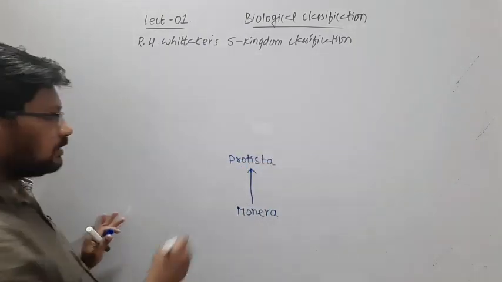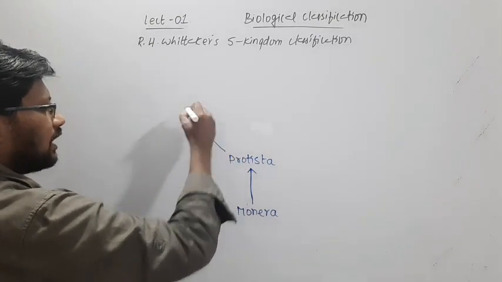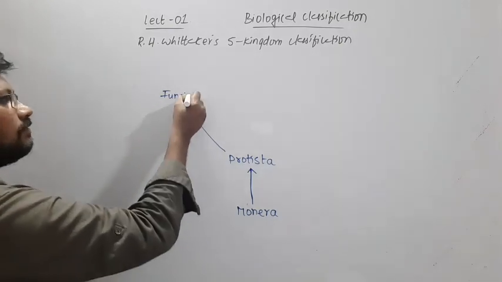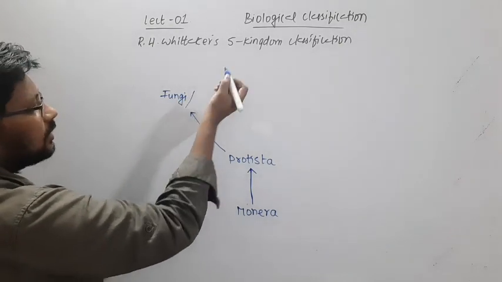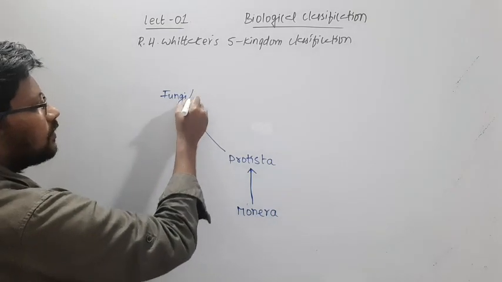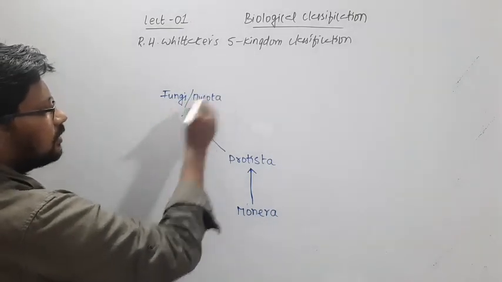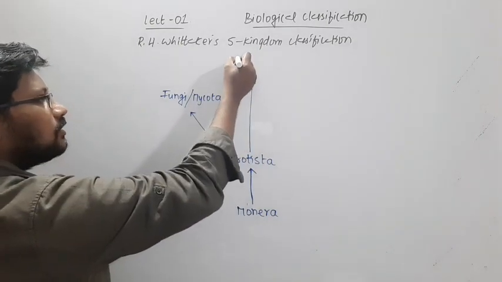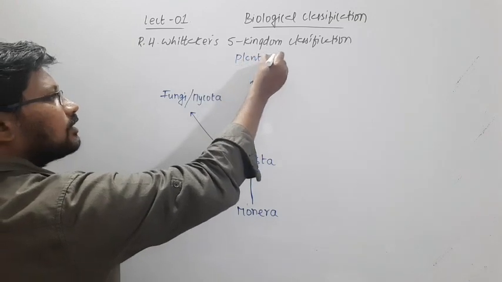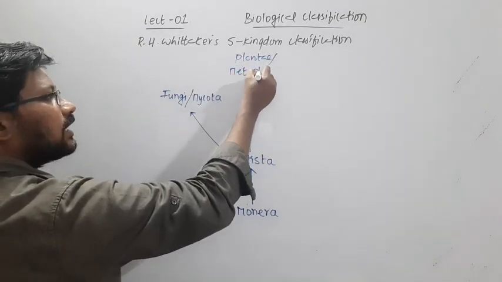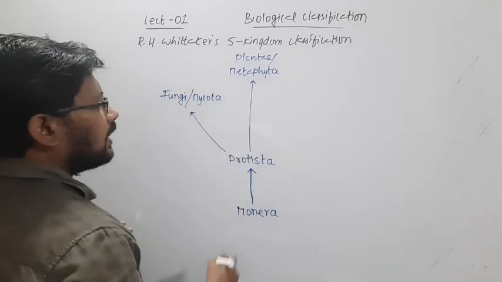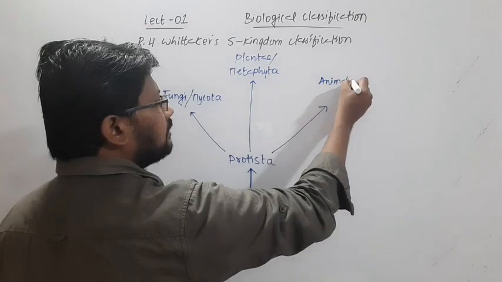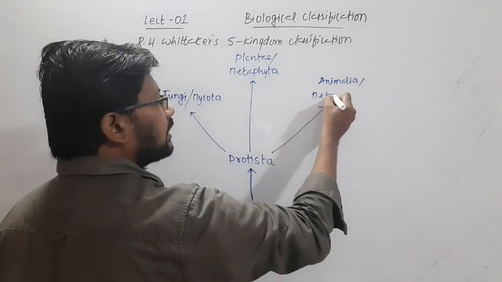And this Protista, in course of time, started to diversify and resulted in the formation of Fungi, also called the Mycota group, and then also resulted in the formation of Plantae or Metaphyta, and then it also diversified to form the kingdom Animalia or Metazoa.